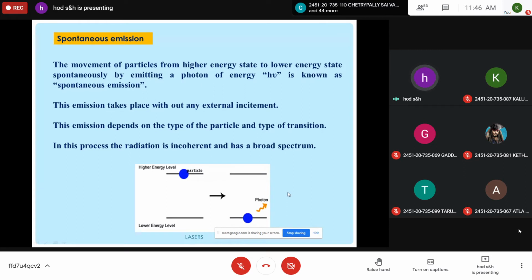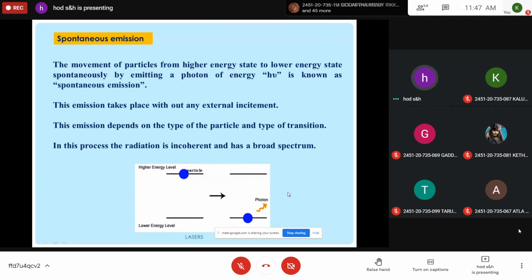So the first one is induced absorption, the process of exciting a particle from lower energy to higher energy by absorbing a photon. The particle in the ground state absorbs the photon, so it gets excited, and during this process the energy of the photon is absorbed by the particle. The lifetime is very limited, which is of the order of 10 to the power of minus 8 seconds.